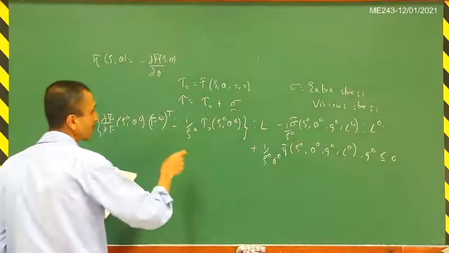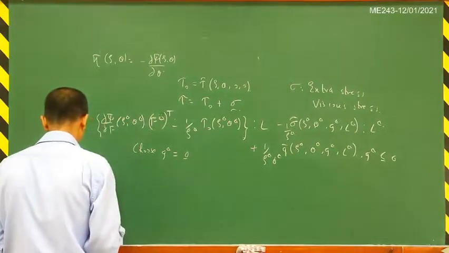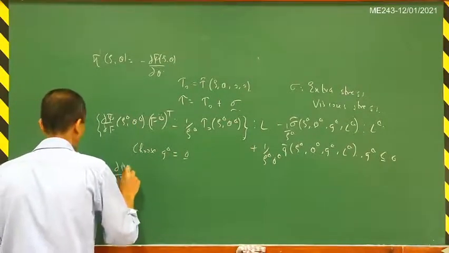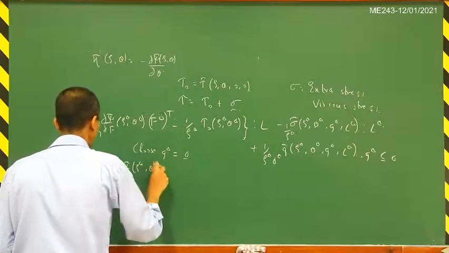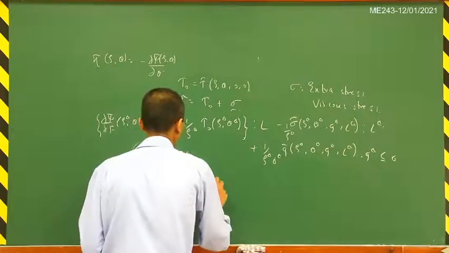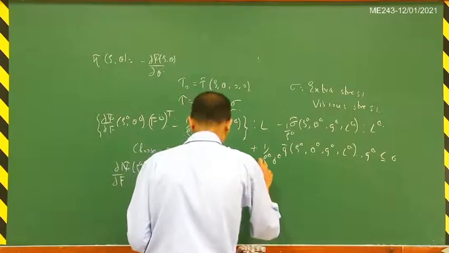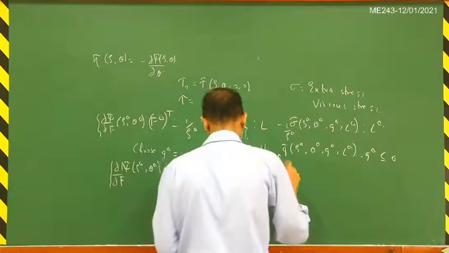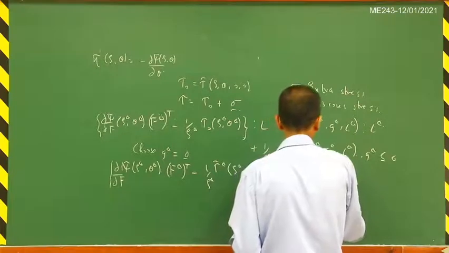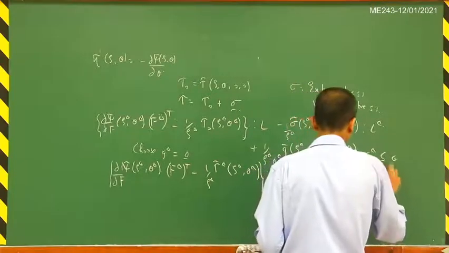If you now choose G to be 0, then you will get that del by del F of xi tilde of (rho, theta), this is times F transpose, minus 1 by rho times tau tilde of (rho, theta), times L, minus 1 by rho times sigma tilde of (rho, theta, 0, L) matrix inner product L is less than or equal to 0.